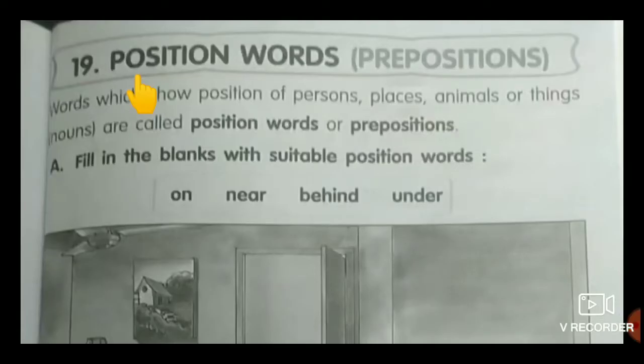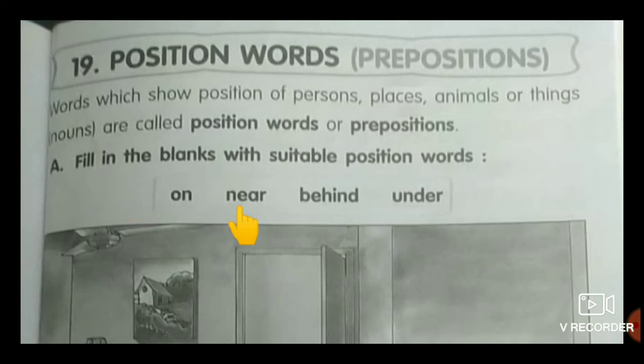So, children, I hope all of you understood the usage of prepositions in the proper places. Okay? See, all of you open page number 71 in the grammar book. Lesson number 19, position words. That means prepositions. Words which show position of persons, places, animals or things are called position words or prepositions. Understood, children? So, let's start the blank session.